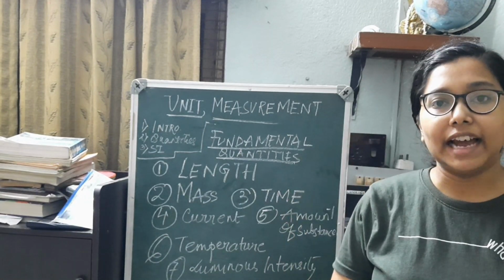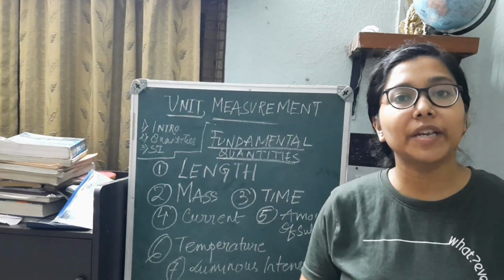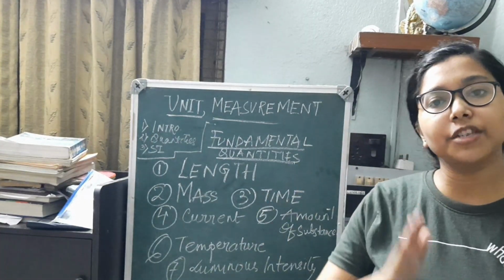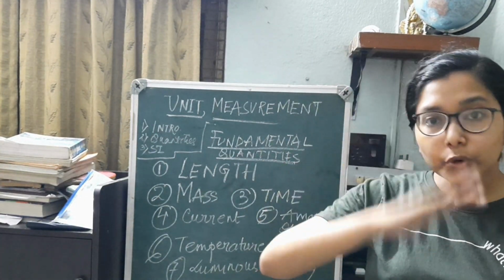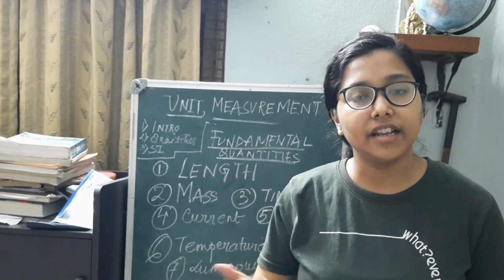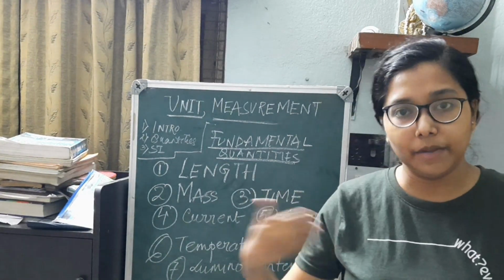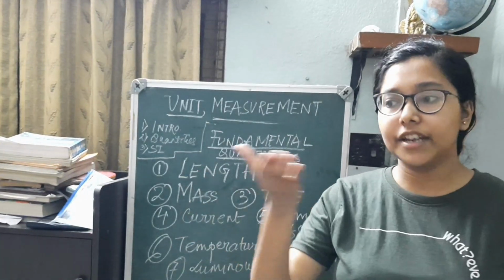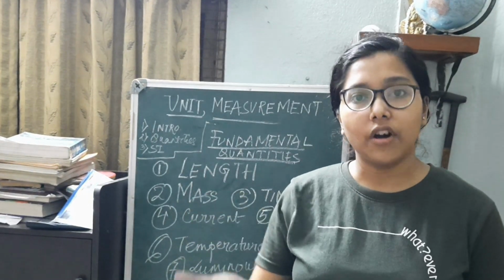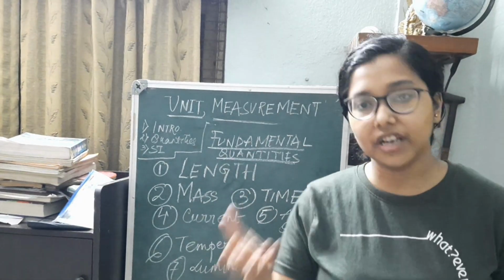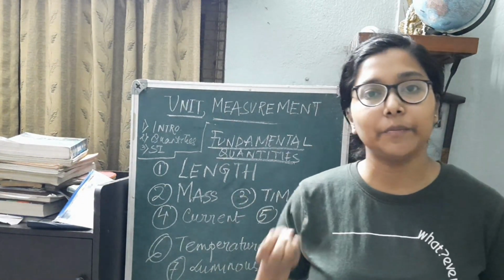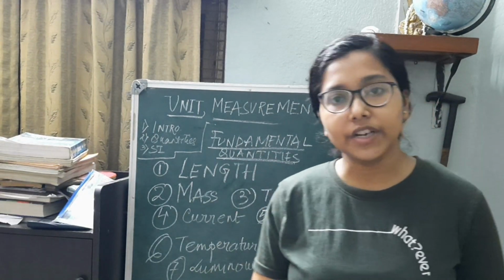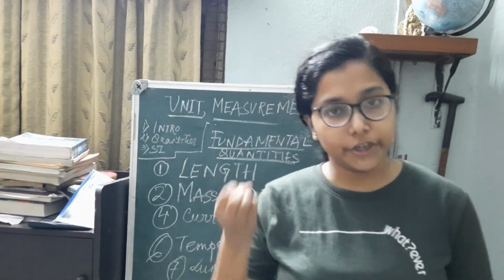Other than that, we also have 2 supplementary units, which are radian and steradian. Radian is basically associated with 2D angle measurement, and steradian is basically used in 3D angle measurement. And in case of every derived unit, it is solely dependent on the fundamental units. Just like the derived quantities are dependent on the fundamental quantities, derived units are also dependent on the fundamental units.